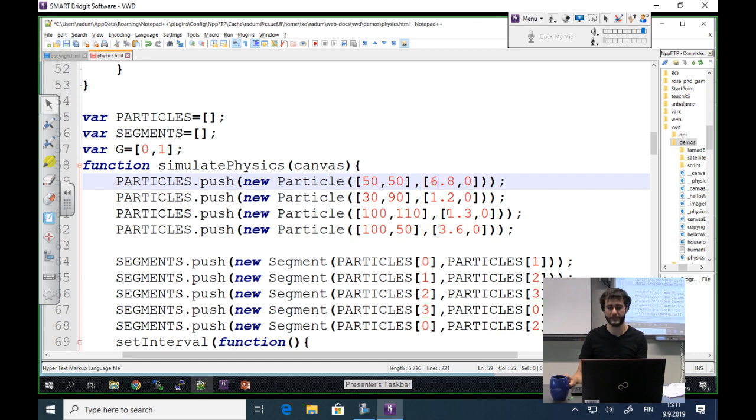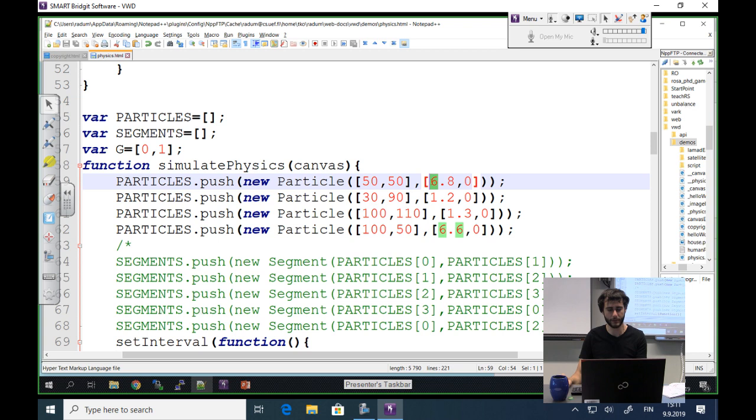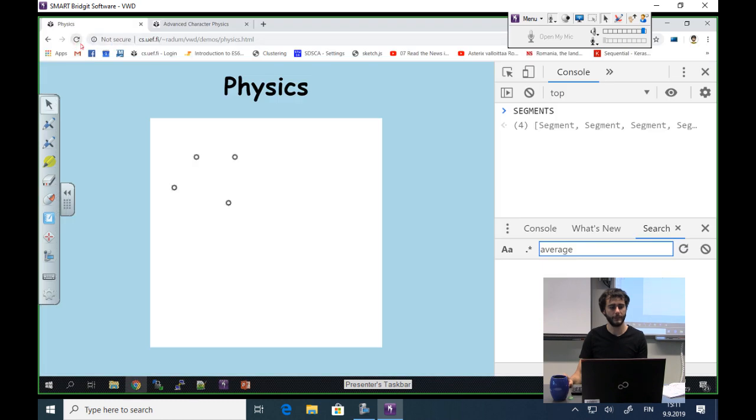So let's put 6 and 6 here. So now the top 2 points are moving much faster to the right. Okay? If I remove my segments from here, if I comment them out, and I refresh the page, the top points are, okay, they are moving more strongly, but let's do it even more. Let's do 9.8 and 9.6. So, yeah, now it's much more significant.